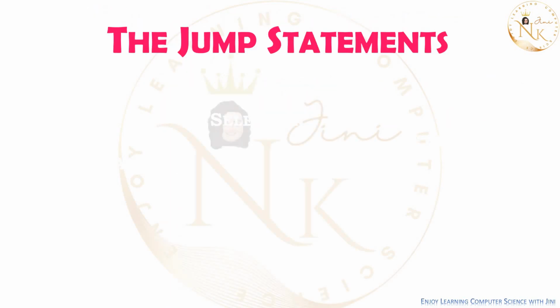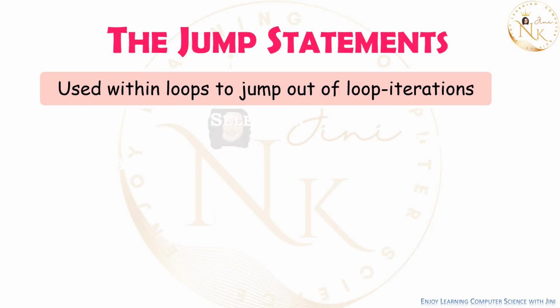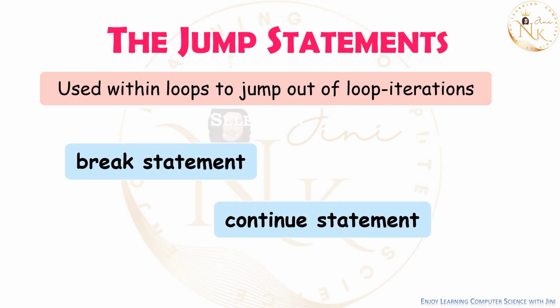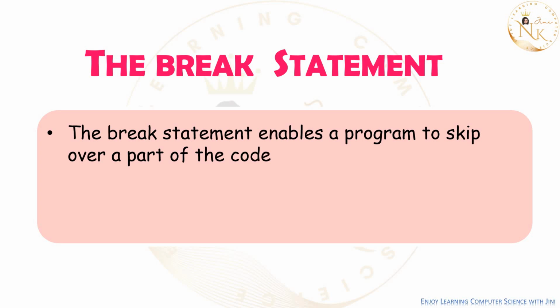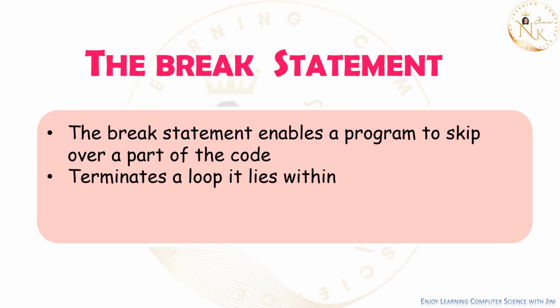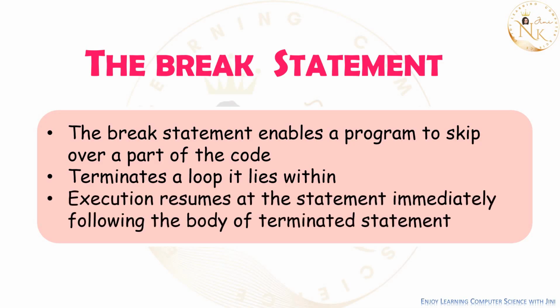Now, the jump statements. There are 2 jump statements. You have a break statement and a continue statement. These statements are used to come out of the loop, to jump out of the iterations. Okay. Now, let's see the break statement. What happens when a break statement is encountered? It will just come out of the loop which is inside. So, the break statement will come out of the loop when it is encountered. Execution will continue after the body of the loop.